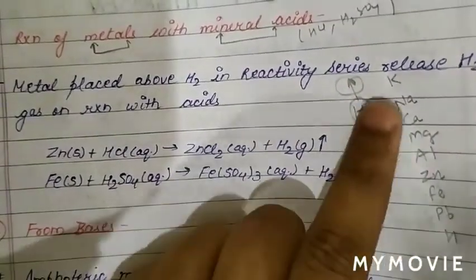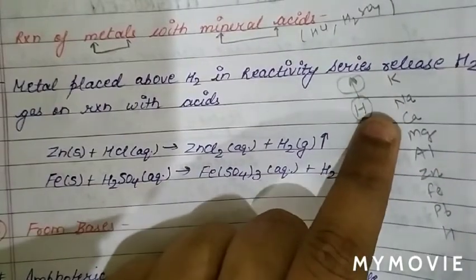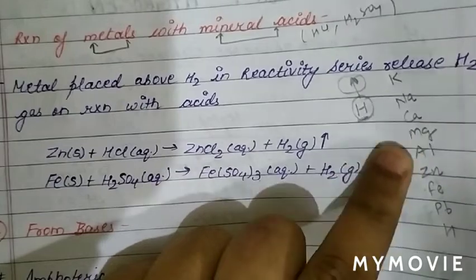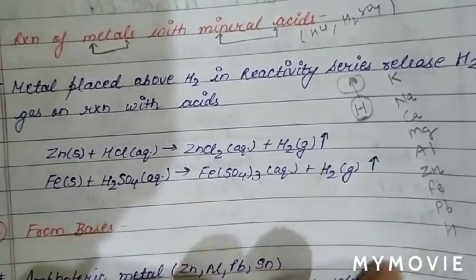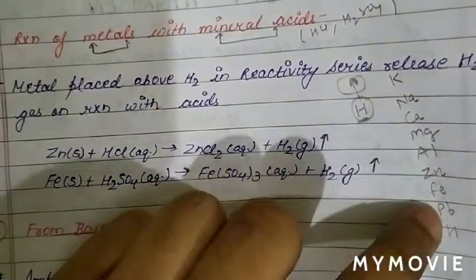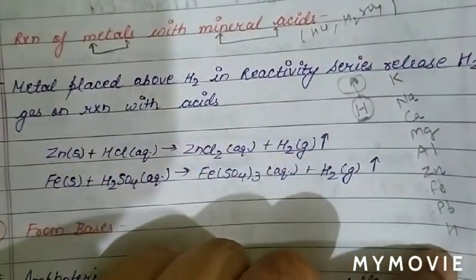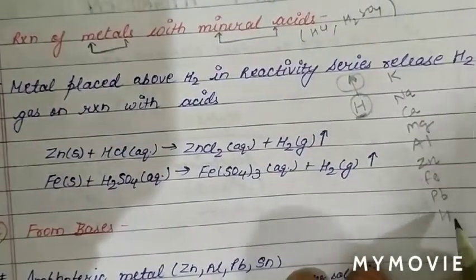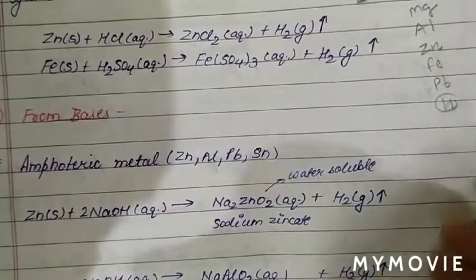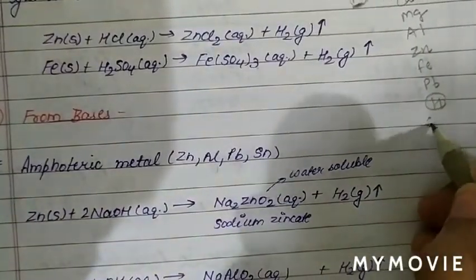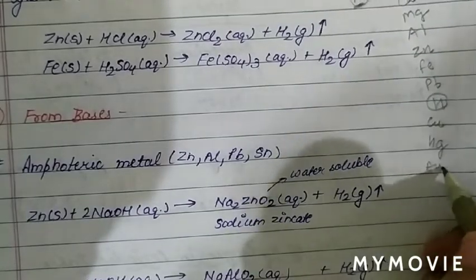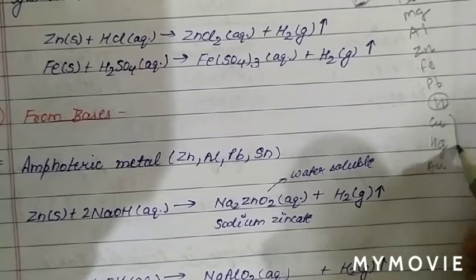Highest reactivity is for potassium, then sodium, calcium, magnesium, aluminium, zinc, iron, lead, and then hydrogen. The metals which lie above hydrogen will liberate hydrogen gas, and the metals which lie below hydrogen are copper, mercury, gold.